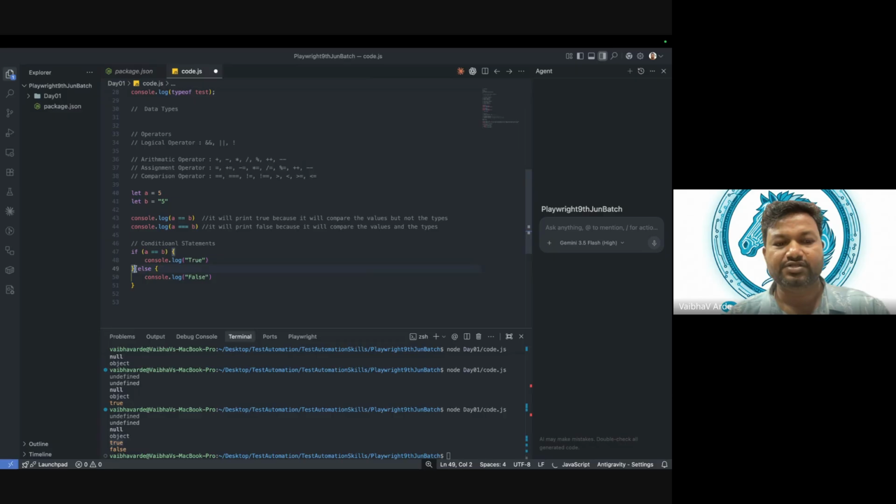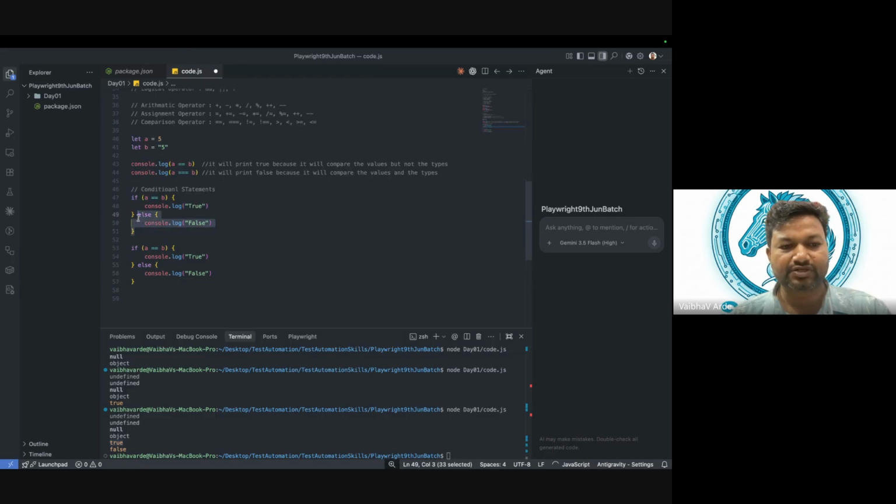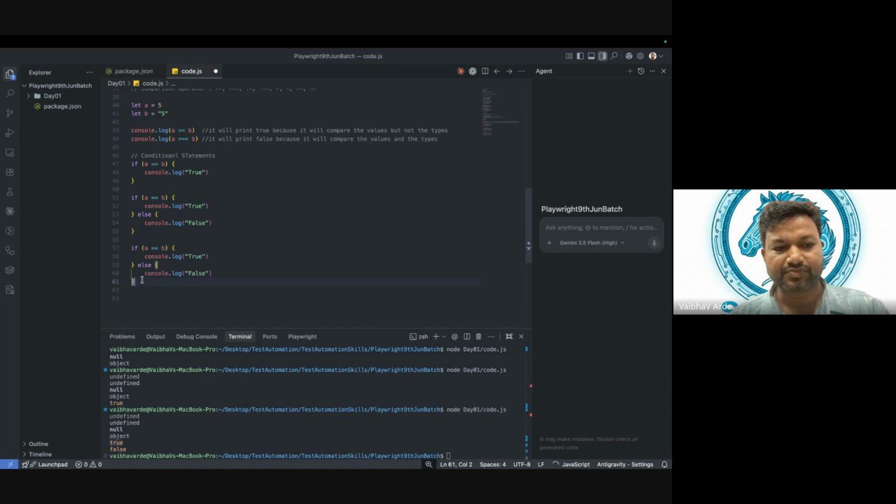So this is an if statement and we are adding else. We can have an if statement on its own as well as an if else statement. So this is the if statement, this is the if else statement, right? So if a is equal to b, print true, else false. If I want to add another condition to the same, okay, if a is equal to b,